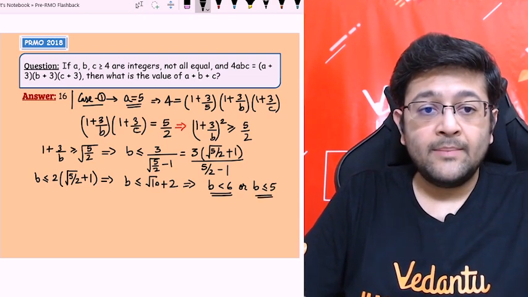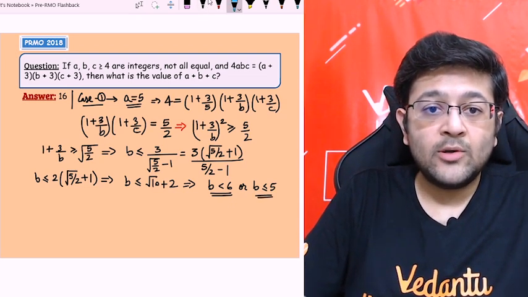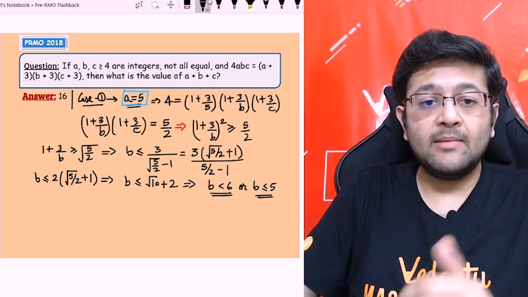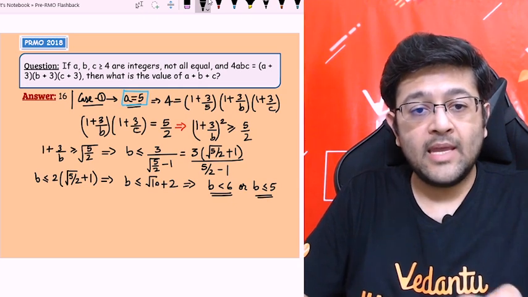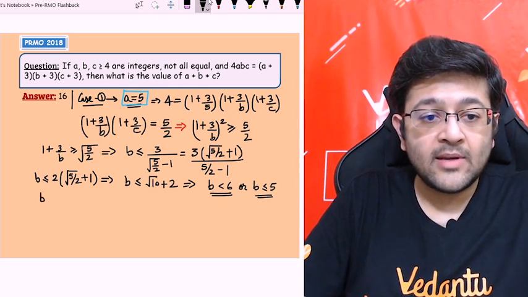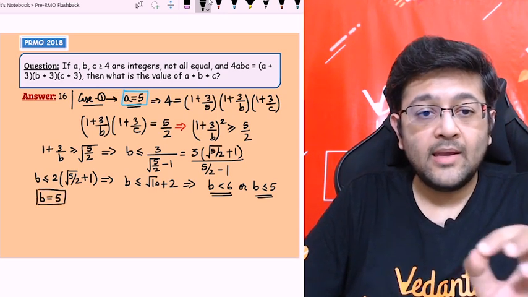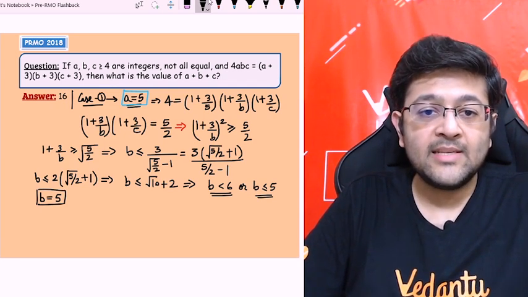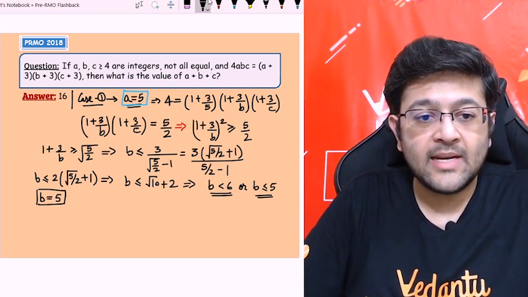So बच्चों एक बात और है, I have taken the case of a equal to 5, right? And in our case, we have taken that b should be greater than or equal to a. So it only means that b should be equal to 5. In this particular case, it only means that b has to be equal to 5, right? So now in case 1, when a is 5, b has to be 5. Now it's very easy to find c. Just put it in the given expression. We'll get the value of c.